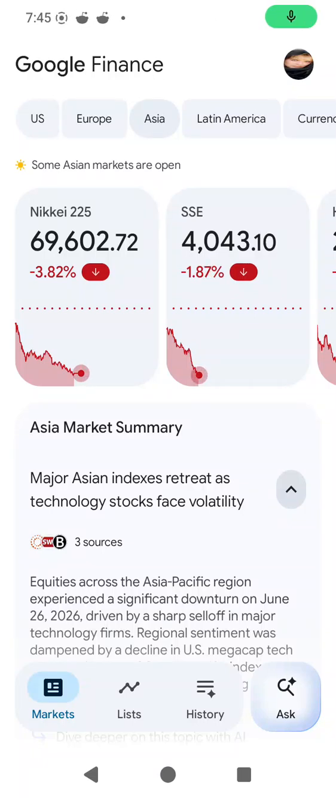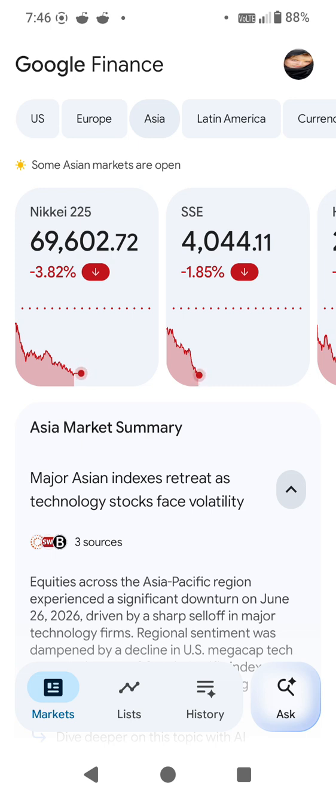Okay, guys, today I'm going to be talking about how to use the Ask AI tool inside the Google Finance application, and the case study for today is about Reddit, my friends. So let's start.